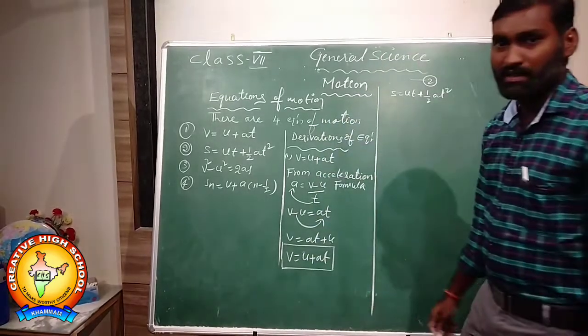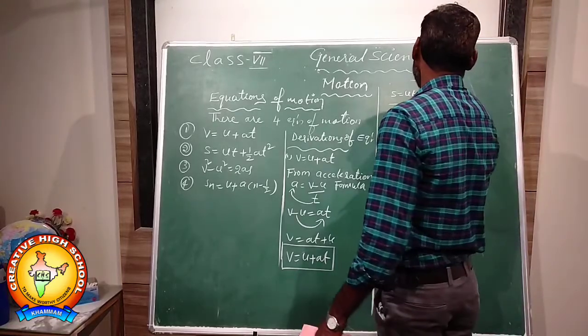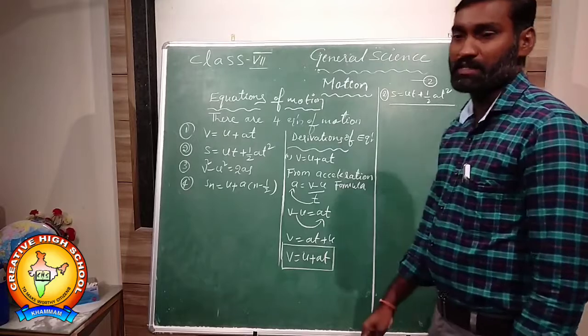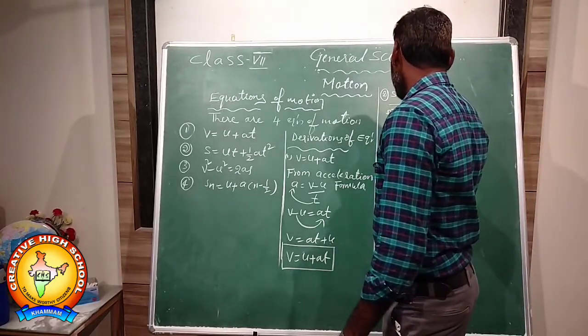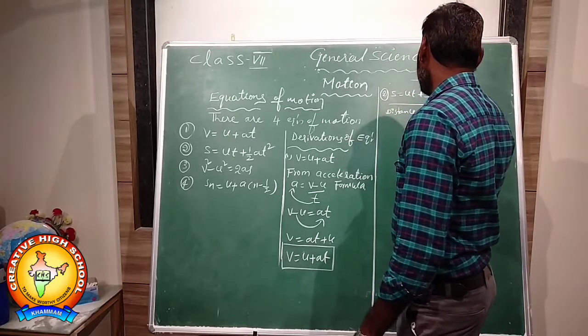For this derivation, we should know the formula of distance. Distance is equal to speed into time.